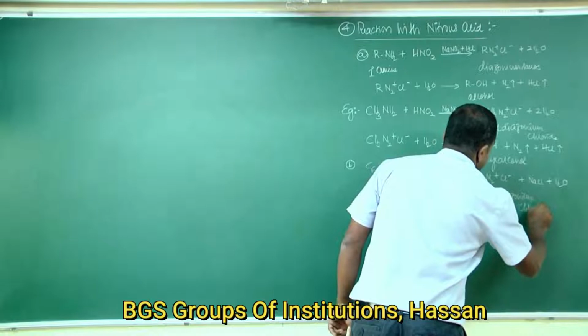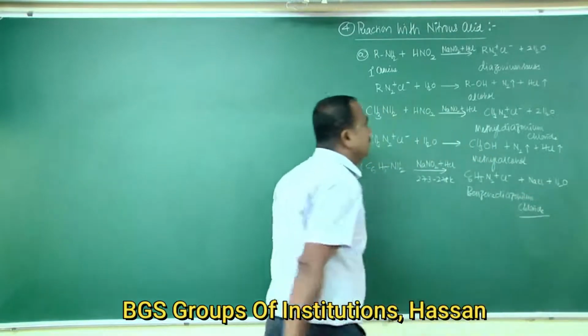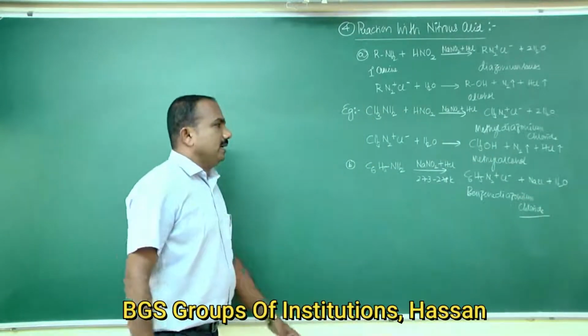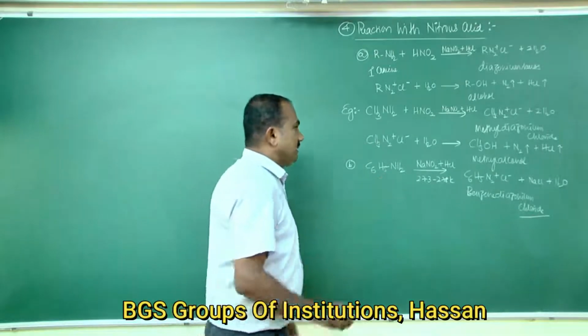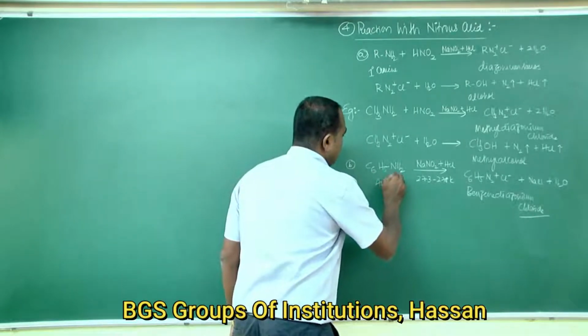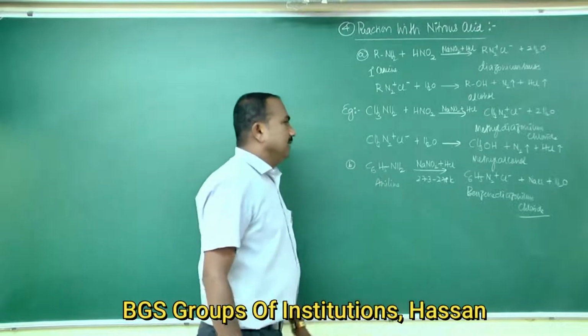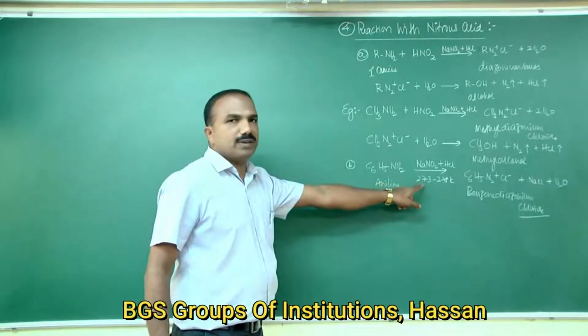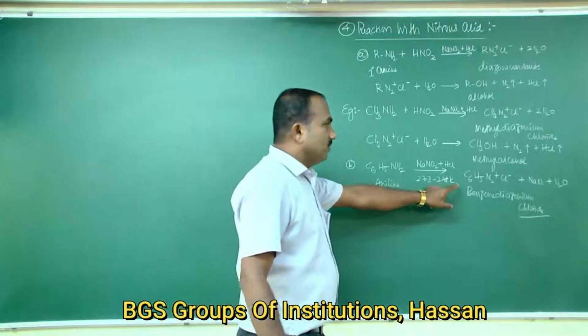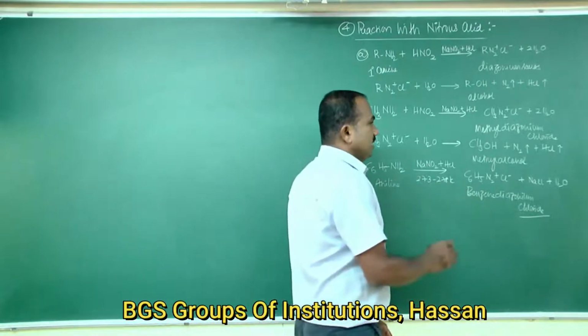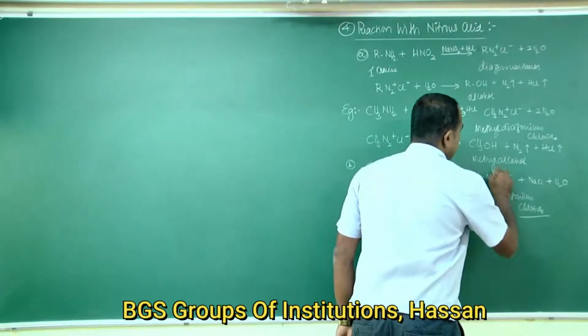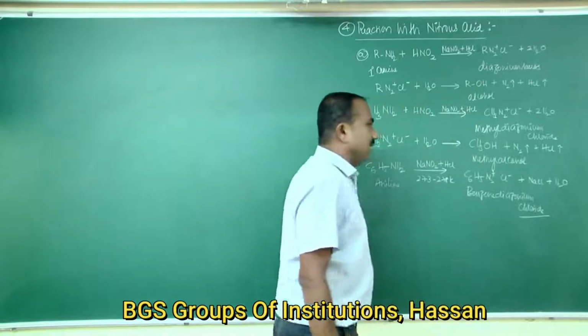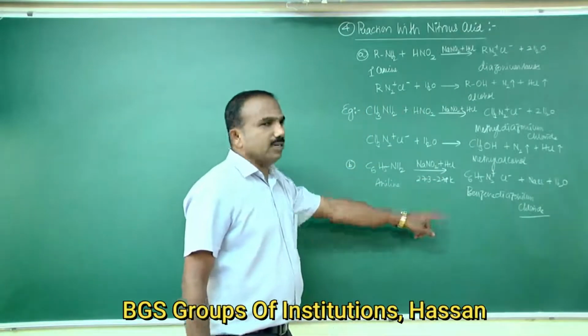Benzene diazonium chloride. So aniline reacts with nitrous acid at a temperature of 273 to 278 Kelvin to form benzene diazonium chloride, C6H5N2+ Cl-.